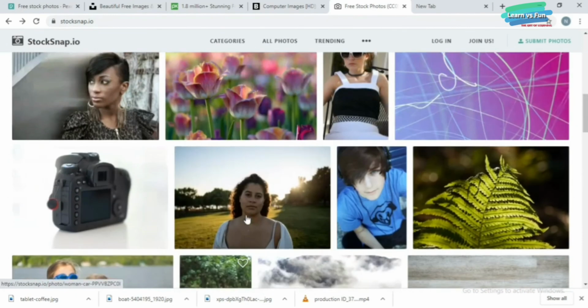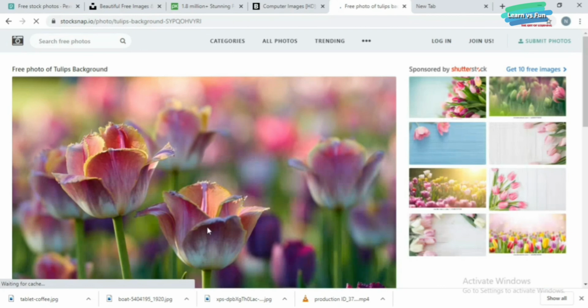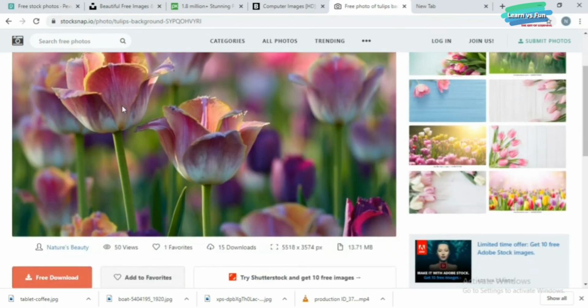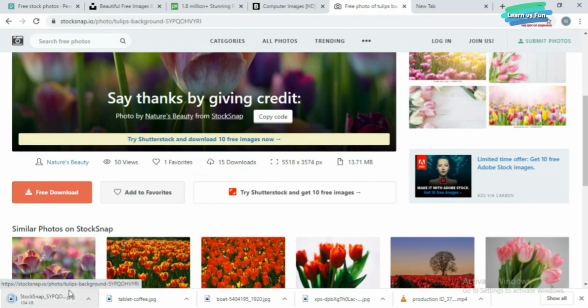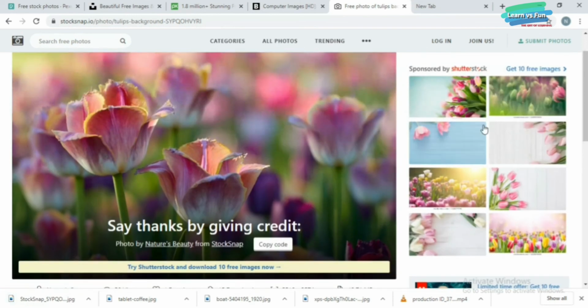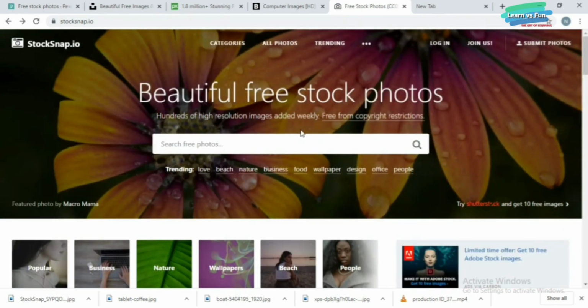So if you like, you can also like. Just click on the image. Here you can see, if you want to give a love symbol, you can give. Next, now download. So it is being downloaded. And if you want to say thanks, you can give thanks, or else you can just go back to the home page. So in this way you can explore.